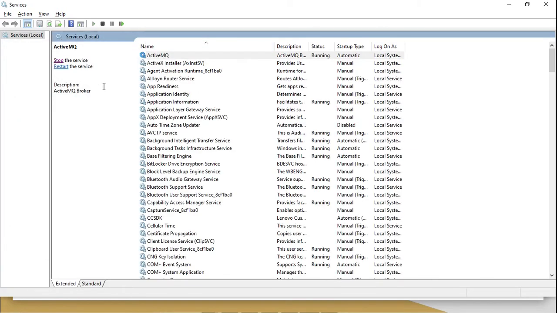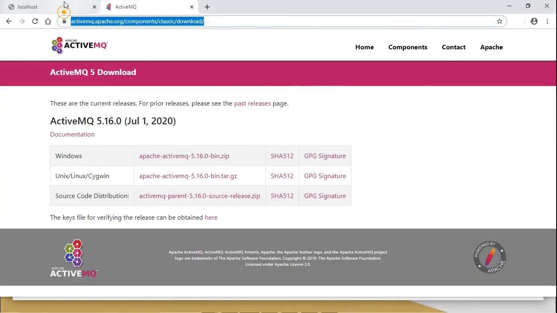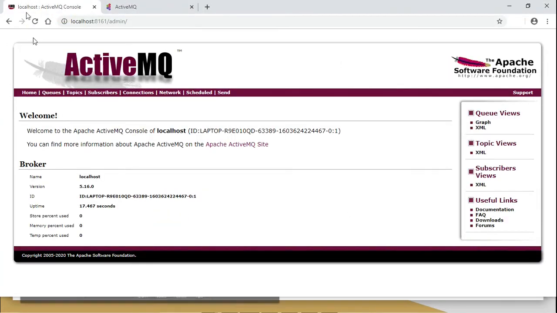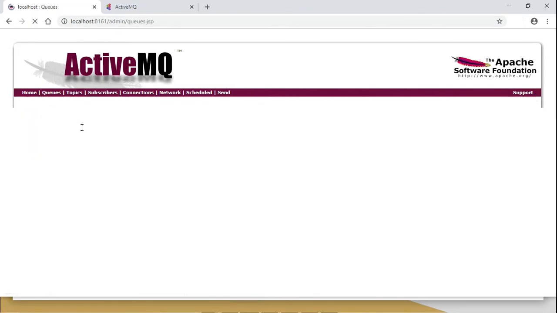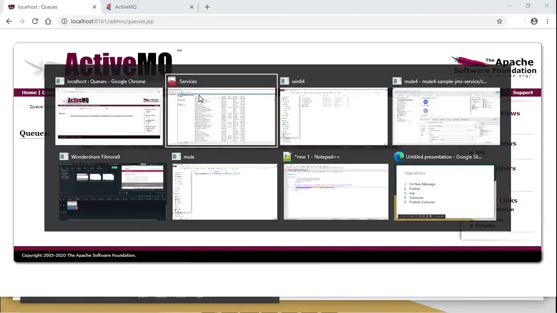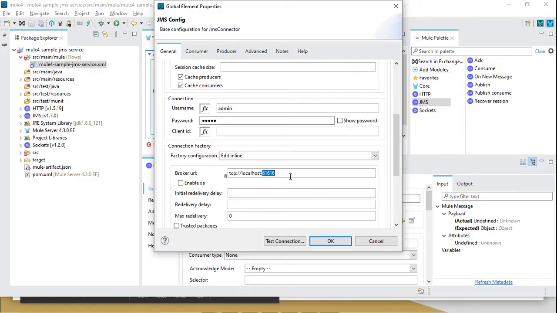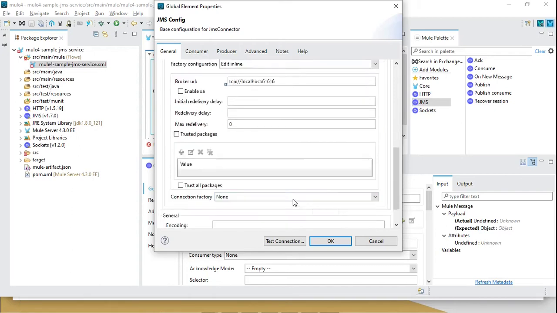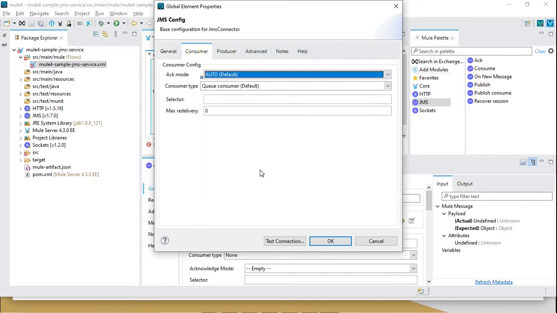So ActiveMQ is now up and running. Let's check the status here. Yeah, so it is up and running now. We can see there is no queue at this moment. Perfect. So we have defined this edit inline, and we can keep everything the same, and the consumer at this moment leave as it is. By default there are 4 consumers, and if you want you can increase the number of consumers as well. So I will just click on OK.